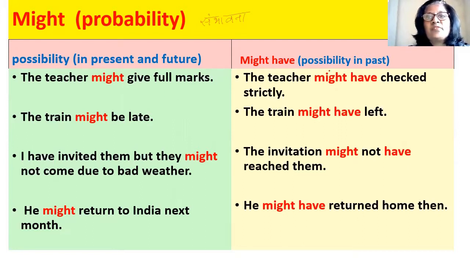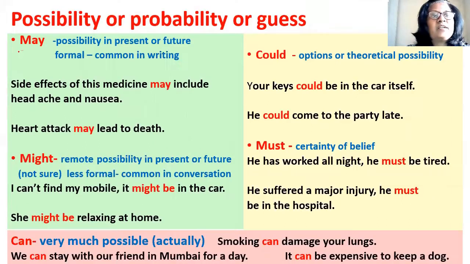Then might have, it expresses possibility in the past. Examples, the teacher might have checked strictly. The train might have left. The invitation might not have reached them, or he might have returned home then. So let's compare the probability expressed by may, might, could, must, and can.